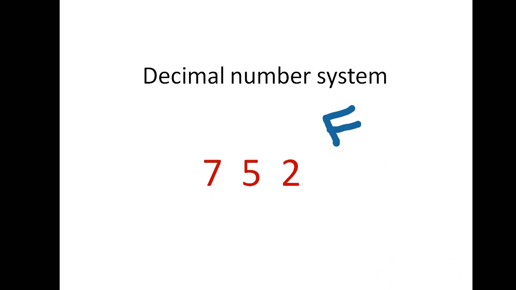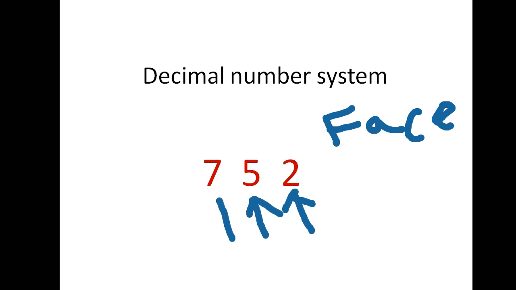Now next, what is face value? We just discussed what place value is. Now what is face value? The face value of 2 is 2. The face value of 5 is 5. The face value of 7 is 7 only. Right? Understood? So for face value, we directly say that digit. And for place value we have ones, tens, hundreds, thousands. That is the place value. Understood? Okay.